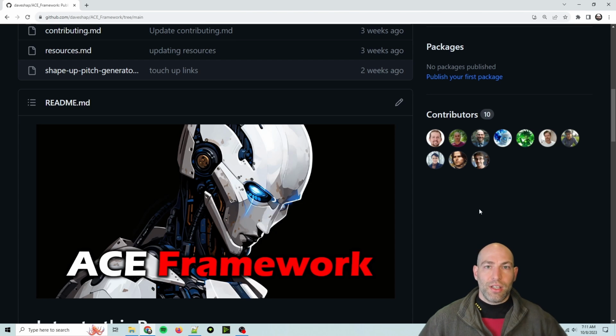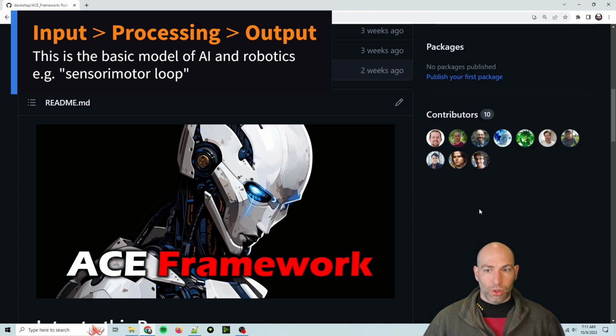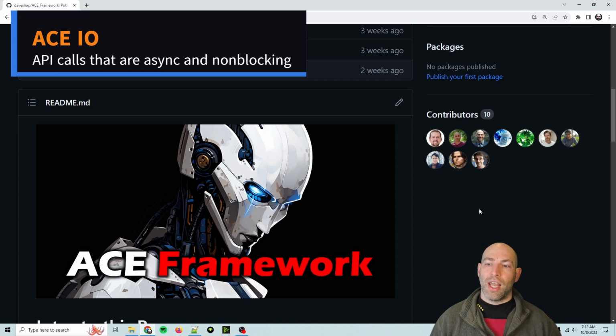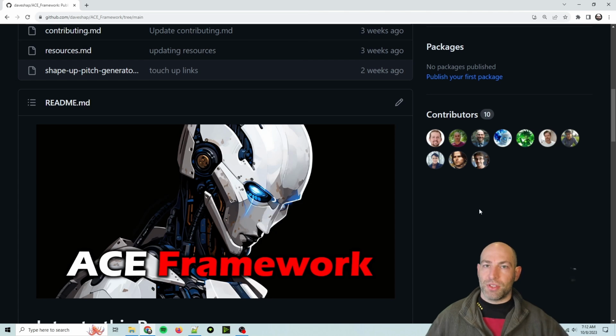And so basically, the theory here is that rather than having an input, processing, output sensory-motor loop, the underpinning philosophy of the ACE framework is to have cognition first, to think first, with input and output with the outside world being API driven and also non-blocking and non-sequential, meaning that this entity is able to just sit and think and then decide on what to do after the fact.